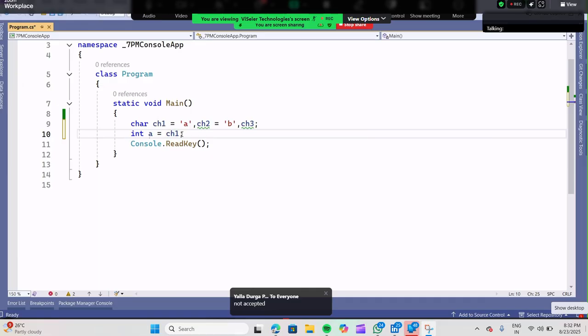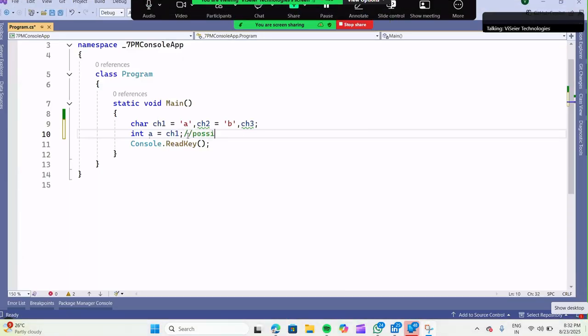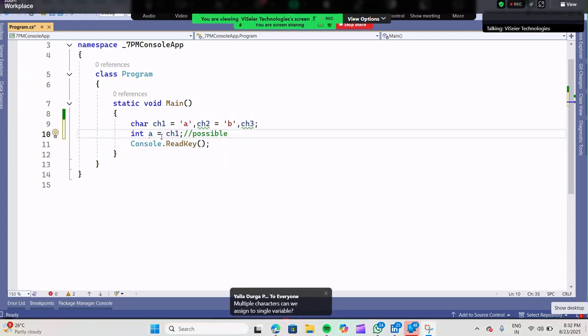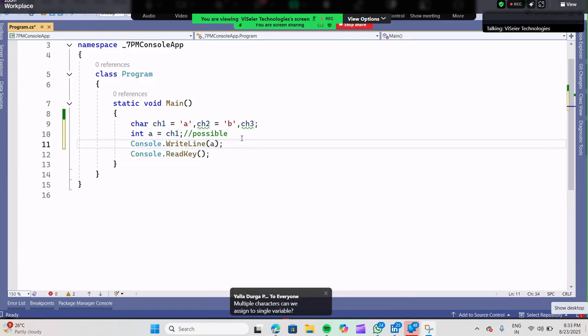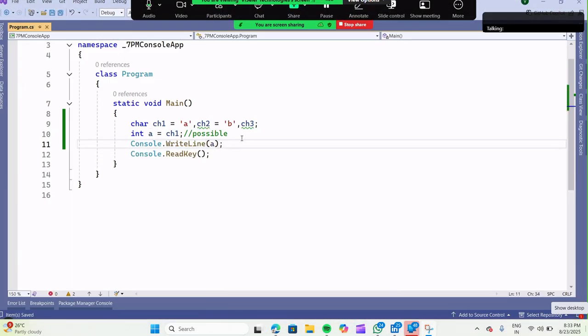Okay, no compile time error. Fine, compile time is okay. Then what about runtime? It is accepted, it's possible. Then what will be the output in this case? Now the question is, I will display the integer a. Then what will become the output? Any guess?